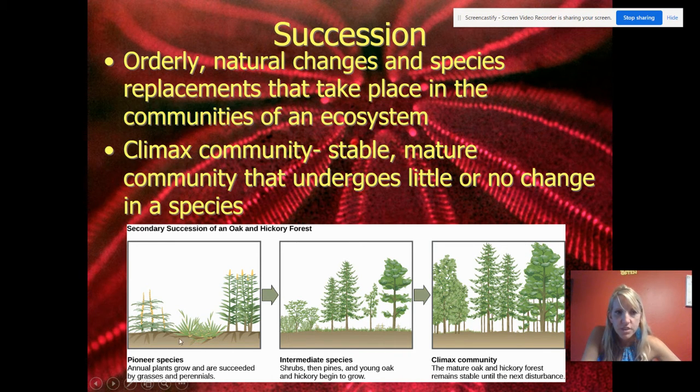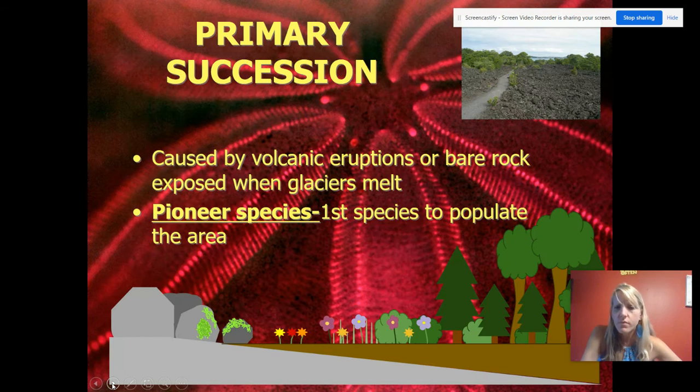So here's pioneer species. I don't really like this picture, but this is secondary succession, that's why. Pioneer species is the first species to come to the area because it's the first one. So in primary succession, there was zero soil, okay? No soil. That moss and lichen have to come, lichen mainly, not really moss. Moss needs it really moist. So if the rock is really moist, then the moss will go live on it. But if there's no moisture, then it'd be lichen to come and grow on that area.